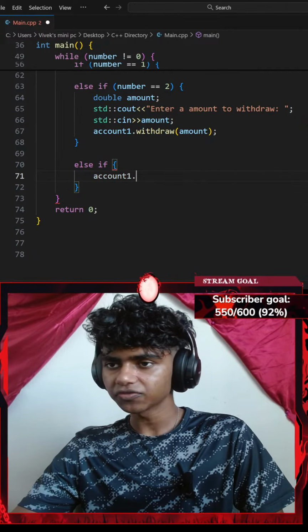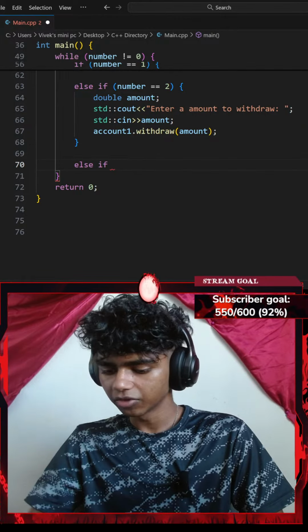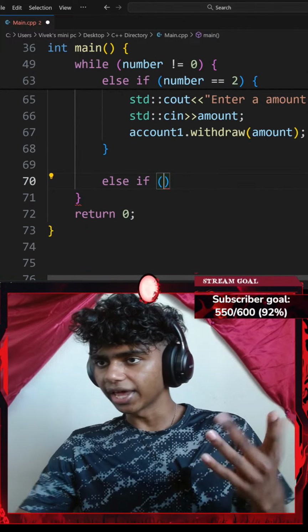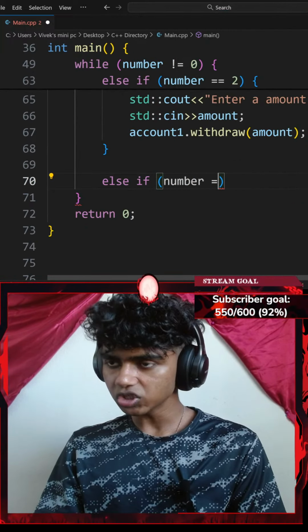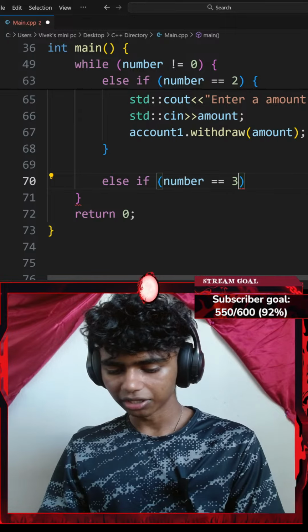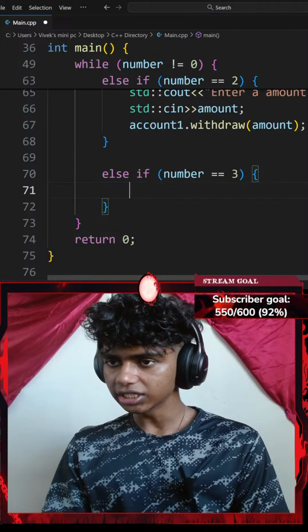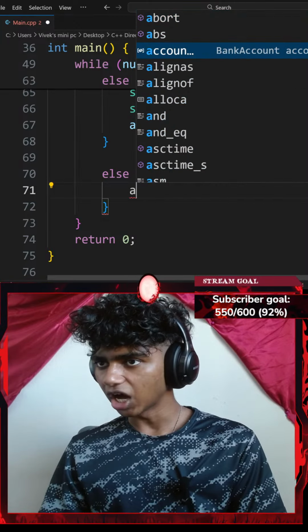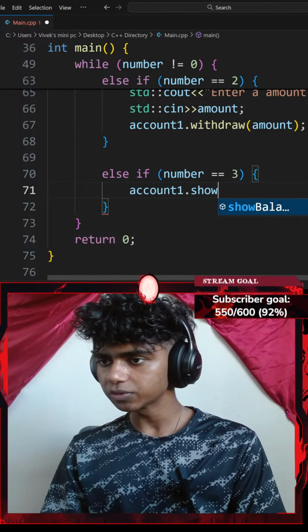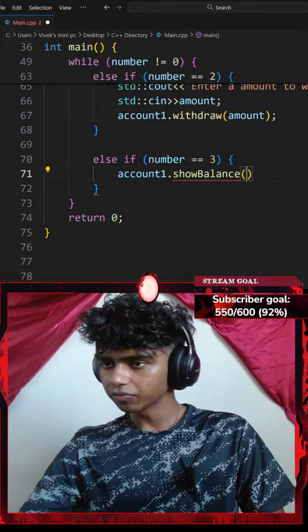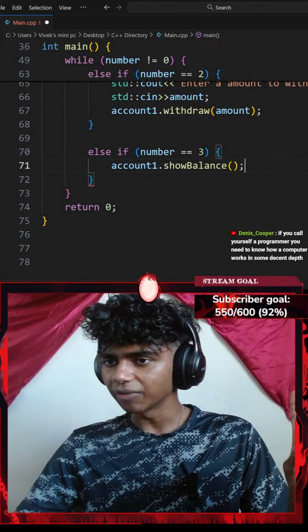Wait, am I doing something? Oh, okay, my bad, guys. I forgot I had a pair of parentheses here. There we go. Okay, so else if my number equals 3, I'll do something. I'm gonna go with a pair of curly braces and then go with my account1 object dot the shows balance. There we go. Okay, show balance method ending with a semicolon.